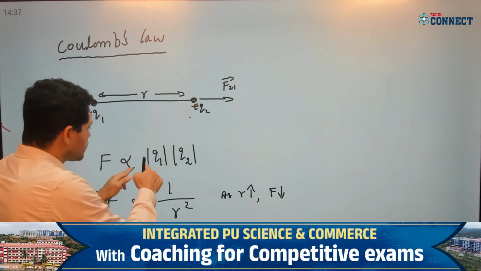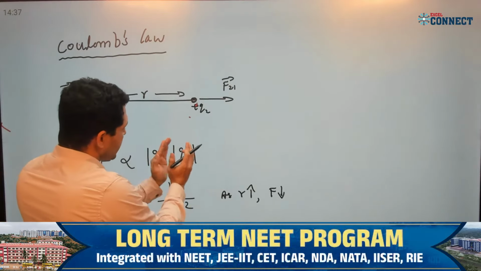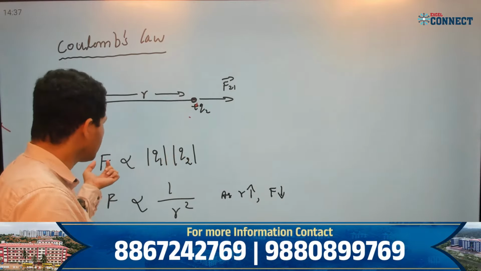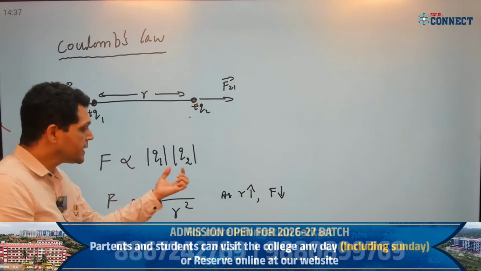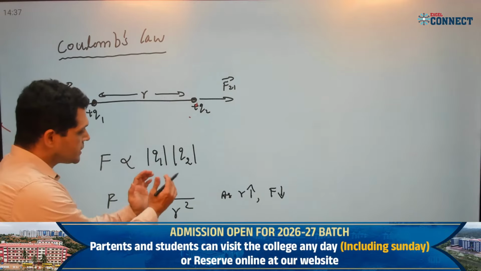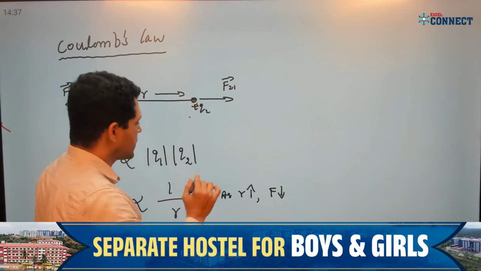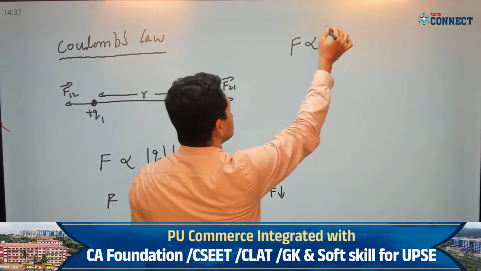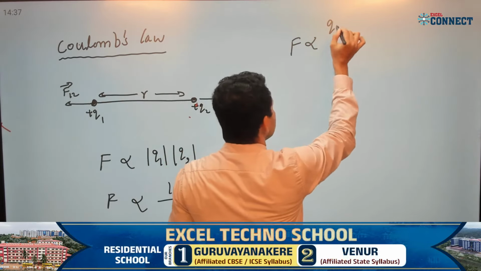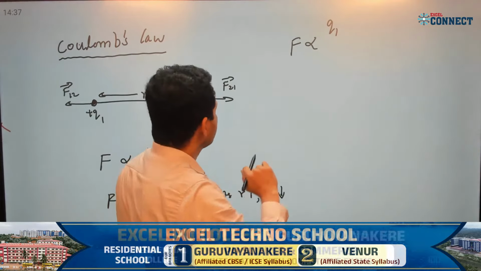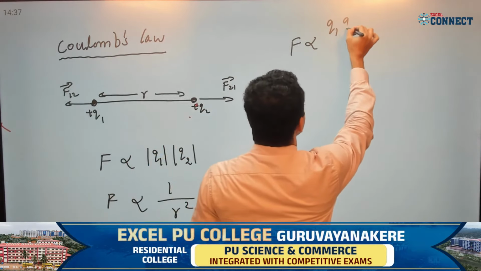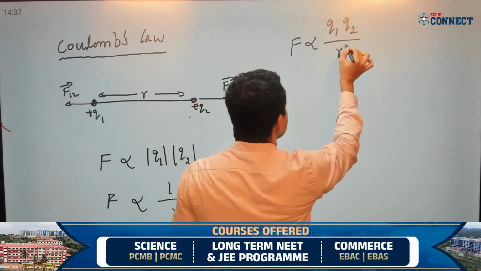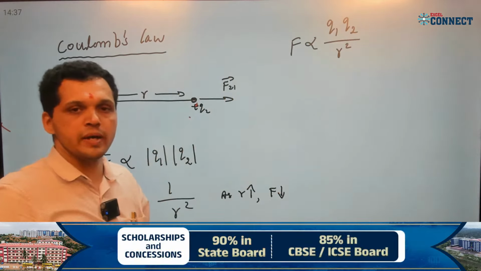And by using this product, as the magnitude of charge increases, electrostatic force also increases. Together we can write F is proportional to the magnitude of Q1, simply Q1, times the magnitude of Q2, simply Q2, divided by the square of the distance.